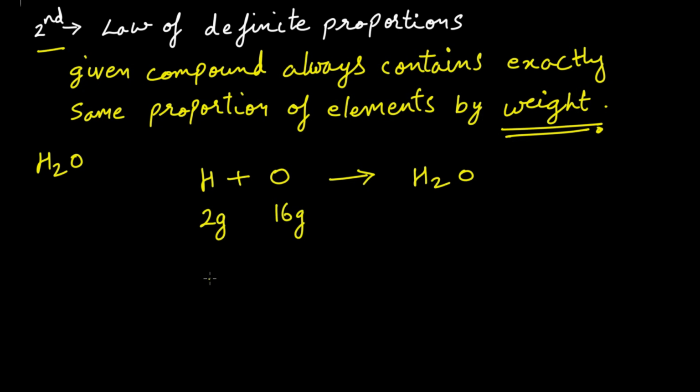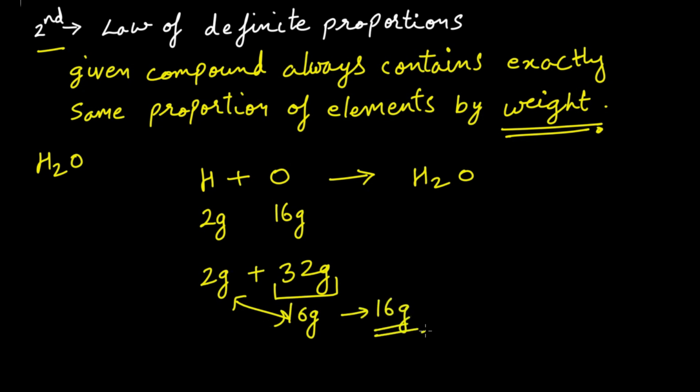In place of 2 gram or 16 gram, if you take 2 gram of hydrogen and, in place of 16 gram, you are taking 32 gram of oxygen, then also the hydrogen will only react with 16 gram of oxygen, right? And the remaining 16 gram will be left out as it is. So this proportion will never change. 2 gram of hydrogen will always react with 16 gram of oxygen only. Even if you put an amount other than 16 gram, the oxygen will not react further.